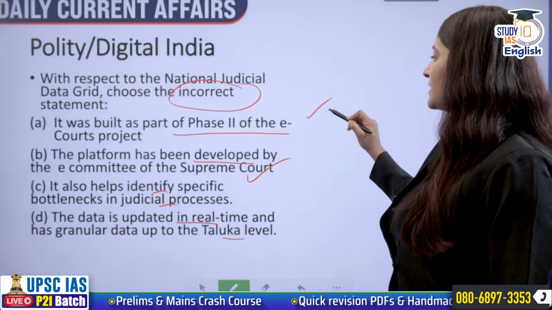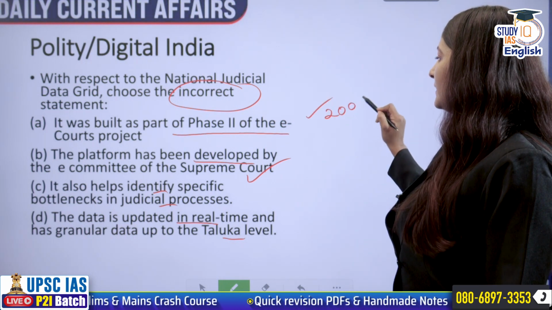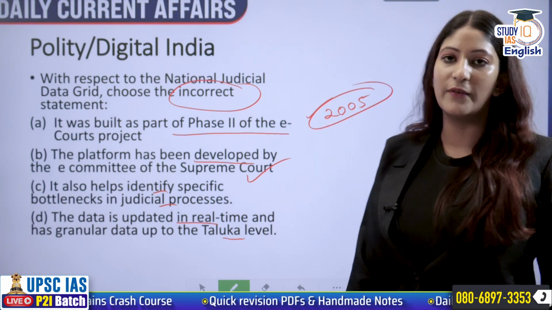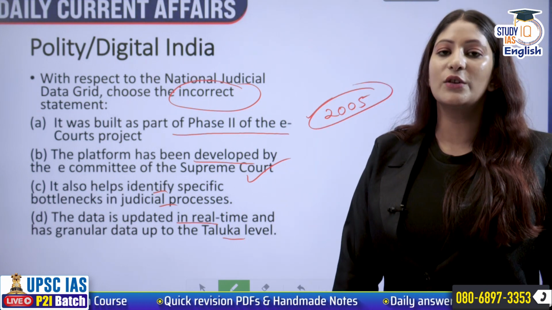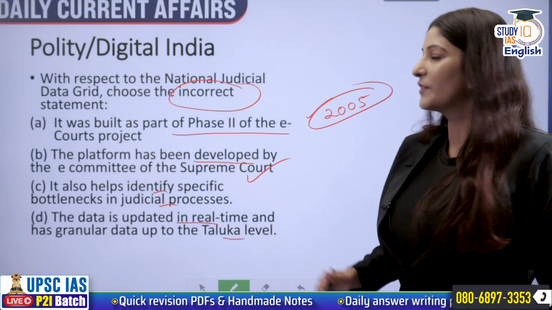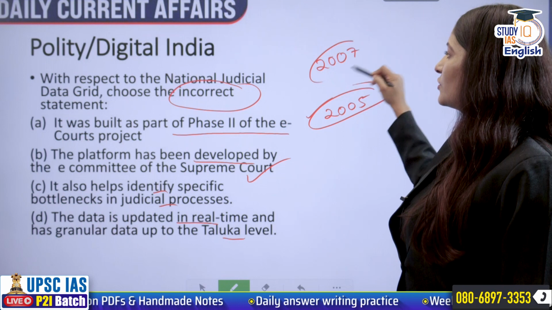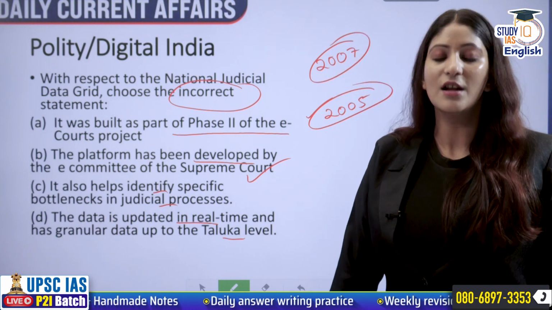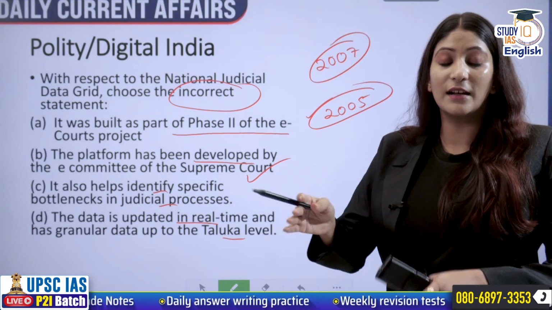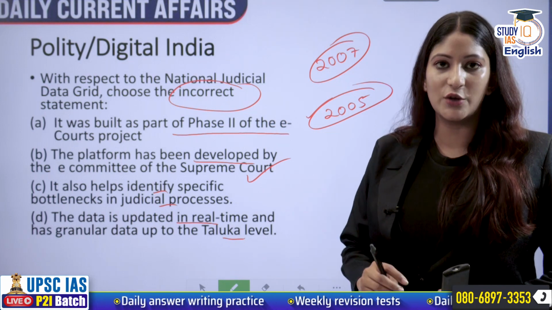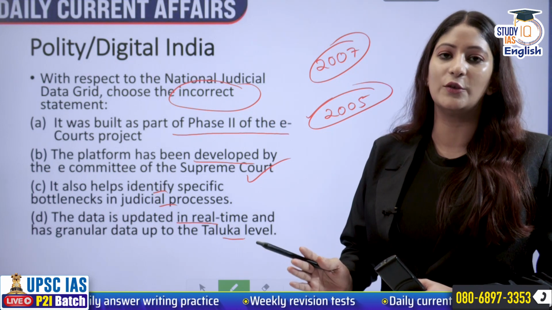The e-courts project is a government scheme that was conceptualized in 2005, and this was to give a boost to digitization. The implementation of the first phase was in 2007. So please do not get confused between when it was conceptualized and when the first phase came into being.